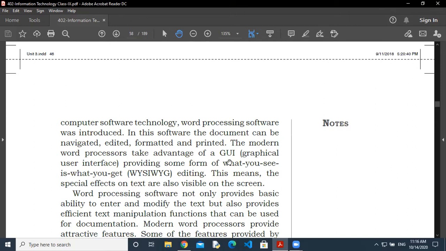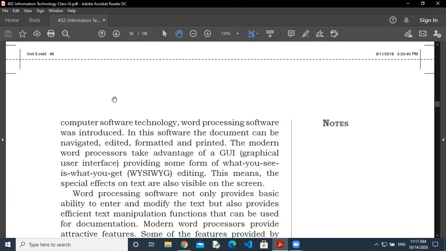So the graphical user interface provides the facility. You can see the icons and images like this. These all are the graphical user interface. So several icons are here. Okay, and what the another term is, WYSIWYG? What you see, what you get. What you see is what you get. Means this facility you are getting through the word processing software.